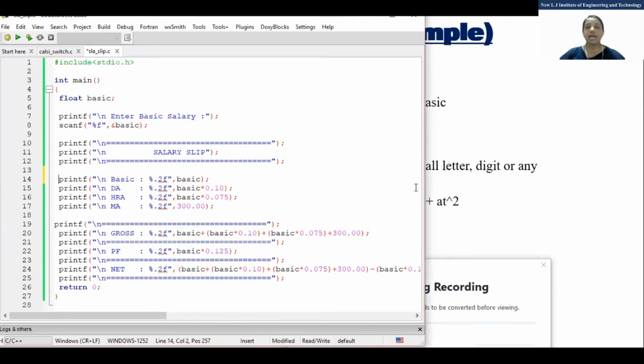When you see the output, you will have the idea. This is just for formatting only. Fine. Now our actual part starts from here. I need to print those values, so that is what? Printf.